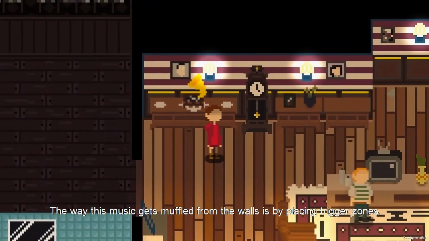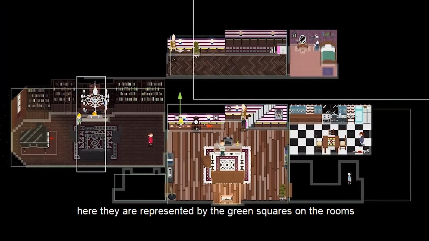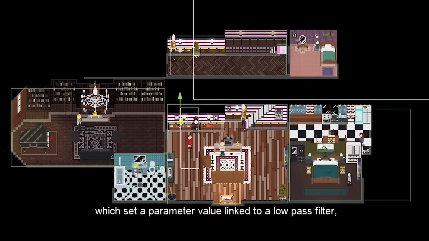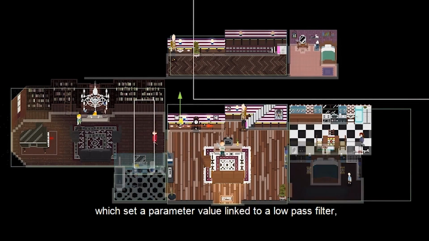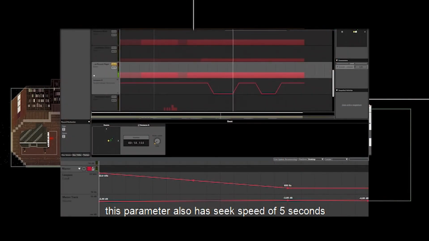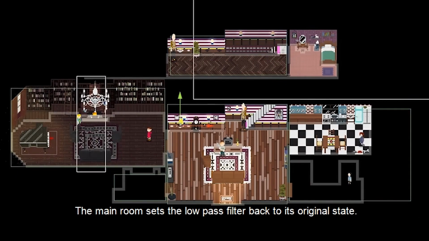The way this music gets muffled from the walls is by placing trigger zones. Here they are represented by the green squares on the rooms, which set a parameter value linked to a low-pass filter. This parameter also has a seek speed of 5 seconds to make the transition a bit smoother. The main room sets the low-pass filter back to its original state.